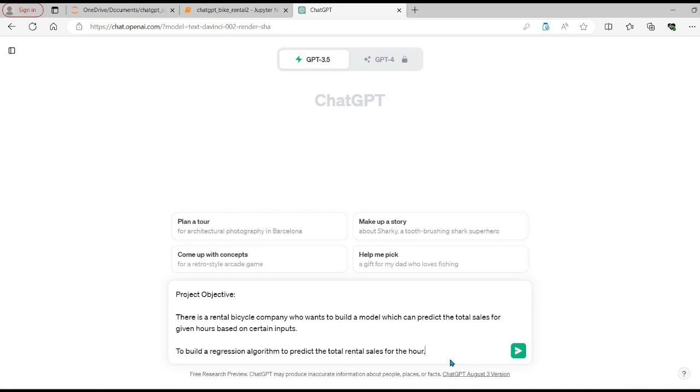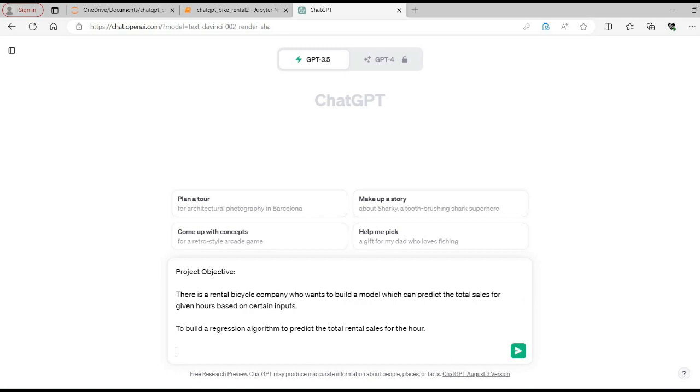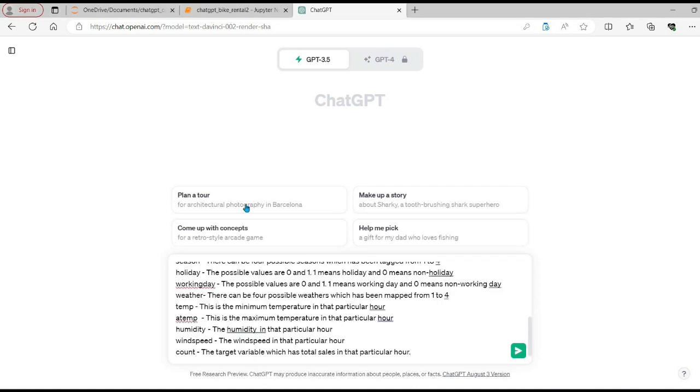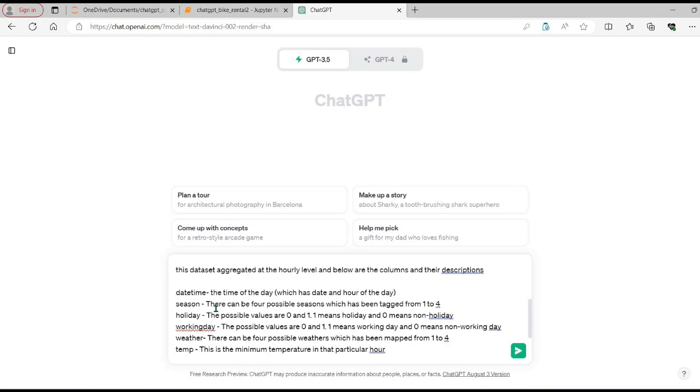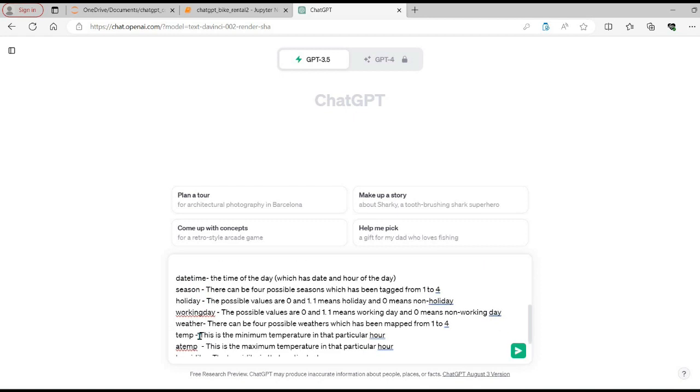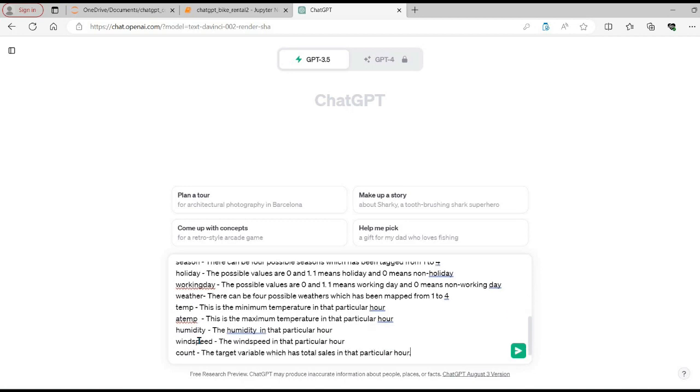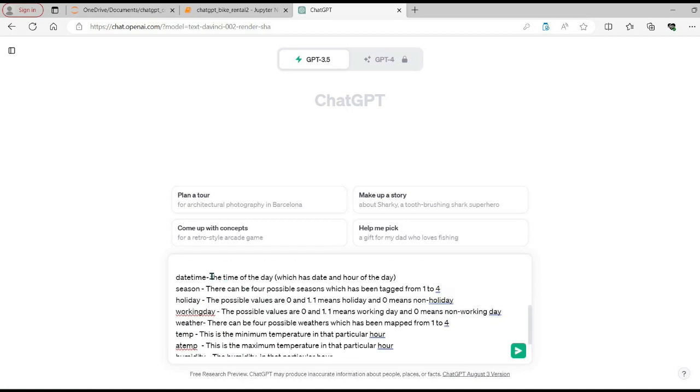Now the next thing we are going to do is provide the data set, or rather the explanation of the data set. So let's go, and I am providing the details of the data set. Let me print it here. Now this is what I have given. I have mentioned that this data set has been aggregated at an hourly level, and below are the columns and their descriptions. As you know, we have around 10 to 12 columns: date time, season, holiday, working day, weather, temp, humidity, wind speed, and so on. At the same time, I have given a one line description for each of the columns.